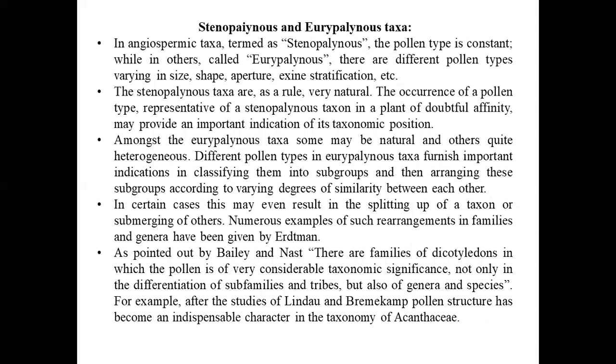Stenopalynous and Eurypalynous taxa. In angiospermic taxa termed Stenopalynous, the pollen type is constant, while in others called Eurypalynous, there are different pollen types varying in size, shape, aperture, exine stratification, etc. The Stenopalynous taxa are, as a rule, very natural. The occurrence of a pollen type representative of a Stenopalynous taxon in a plant of doubtful affinity may provide an important indication of its taxonomic position. Among the Eurypalynous taxa, some may be natural and others quite heterogeneous.